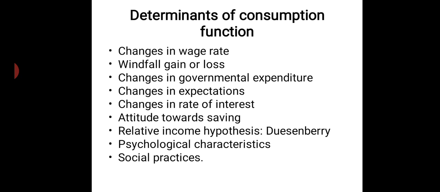Just like we studied the demand function in the previous semester, demand is influenced by price of related commodities, taste and preference, price of the commodity, expectation. Like that we studied a lot of factors. Same way, consumption function also changes because of certain factors.